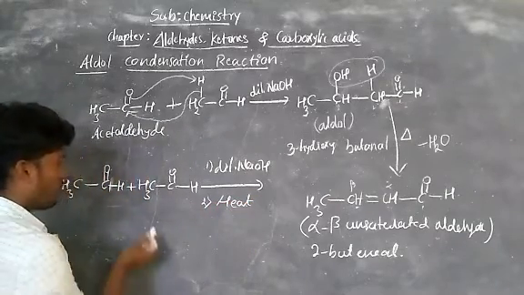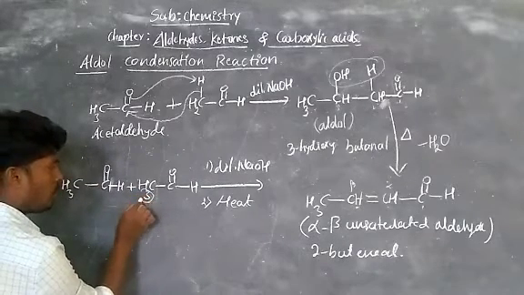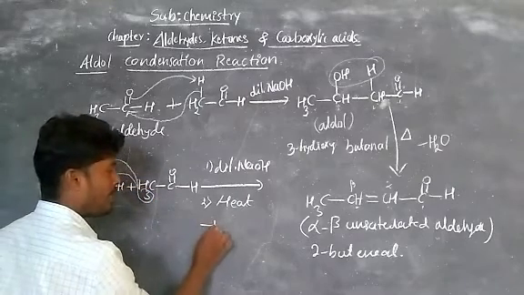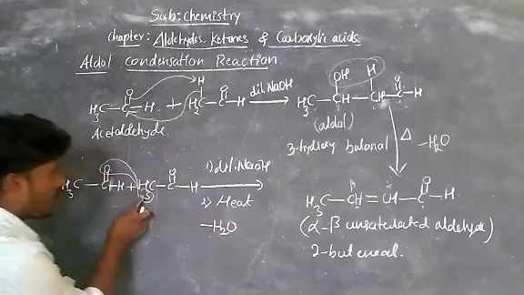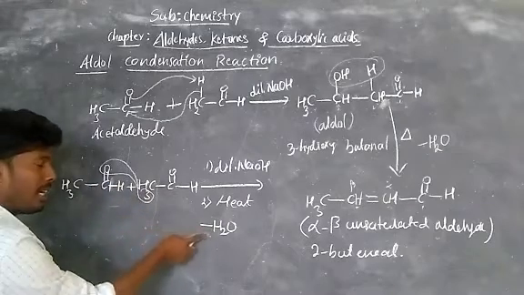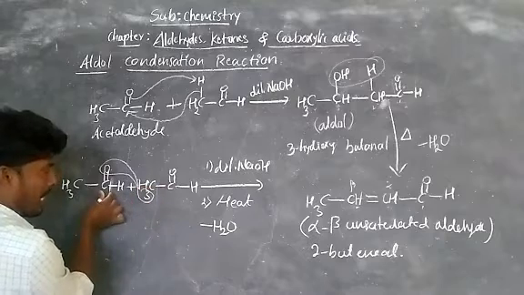Now observe, here there are 3 hydrogens, right? Out of 3 hydrogens, 2 hydrogens and this oxygen become water, minus H2O. Then put the double bond between this carbon and this carbon.